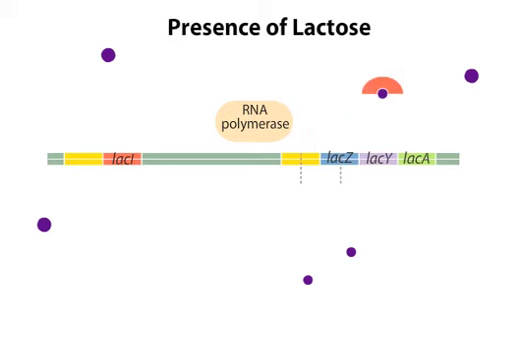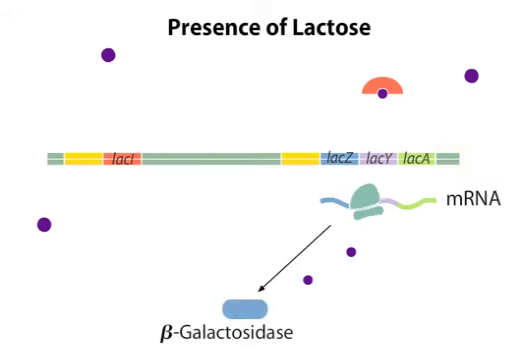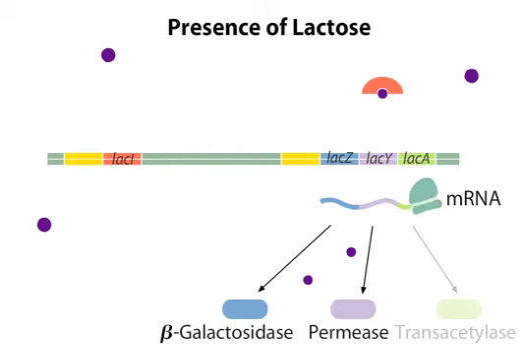With the operator site open, RNA polymerase is able to bind to the operon promoter and transcribe the structural genes. The resulting mRNA is then translated, leading to the production of the three enzymes, beta-galactosidase, permease, and transacetylase, encoded by lacZ, lacY, and lacA, respectively.